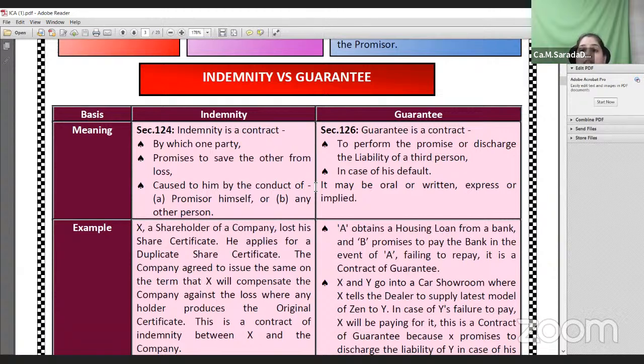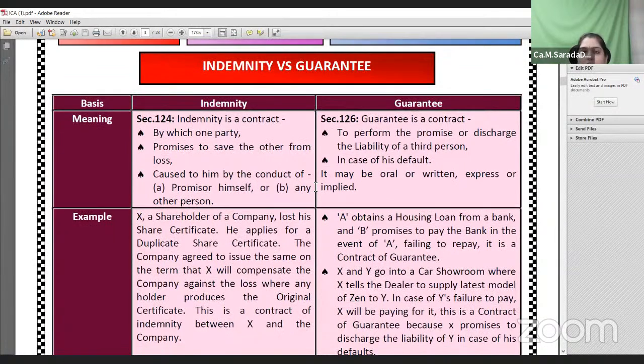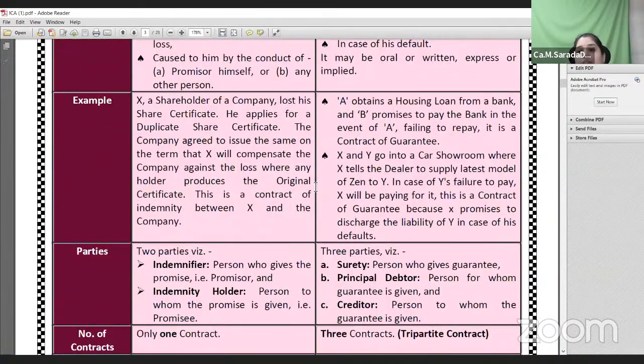Okay, so generally in case of indemnity there are two parties, indemnifier and indemnity holder. In case of guarantee there are three parties. Who are those three parties? Principal debtor, creditor, and surety holder. Indemnity contract is a speculative contract which depends on the happening of some future event, but a guarantee is a contract which takes place only when an amount is borrowed or an assurance is given on a specific person. In such cases, a contract of guarantee comes into existence, where the debtor's liability is primary and the surety's liability is secondary. In case of a contract of indemnity, the indemnifier's liability is primary.